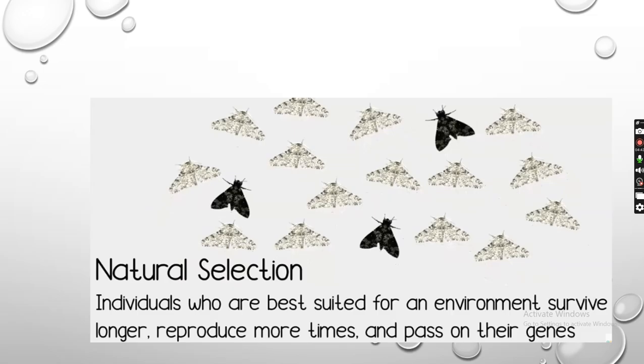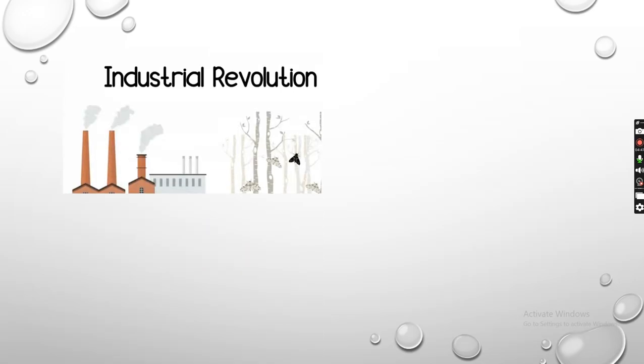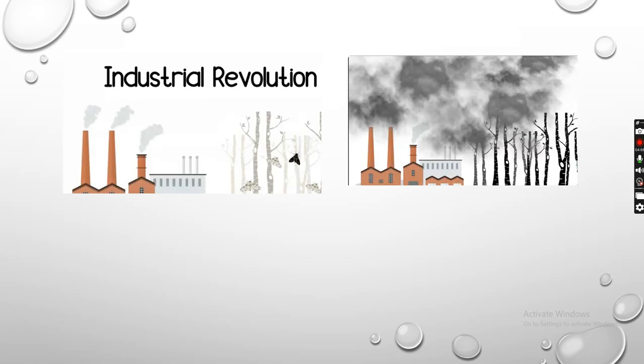Okay, so that's called natural selection. Now what happened during the industrial revolution? At that time a lot of factories and industries came out, and because of that there was a lot of pollution. Black smoke, because they used coal at that time. Because of that, the environment was fully polluted.